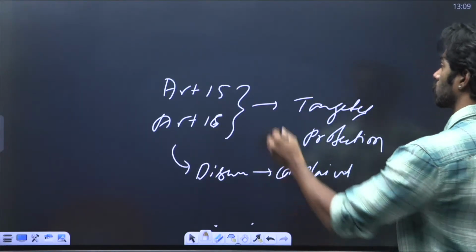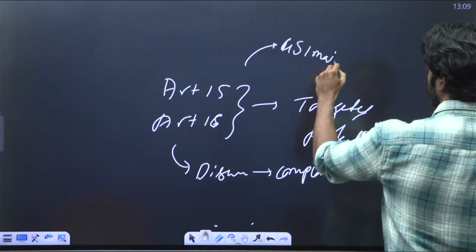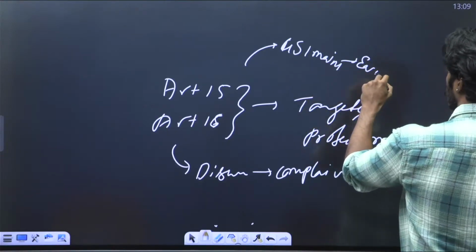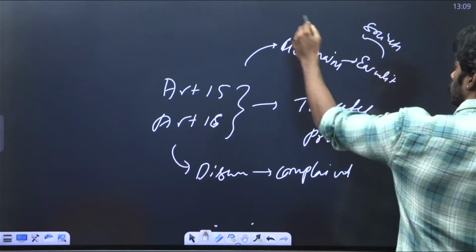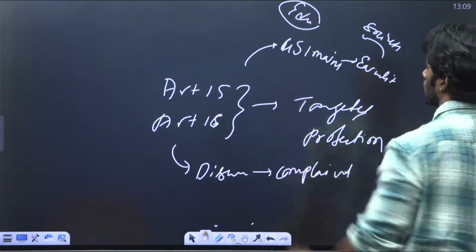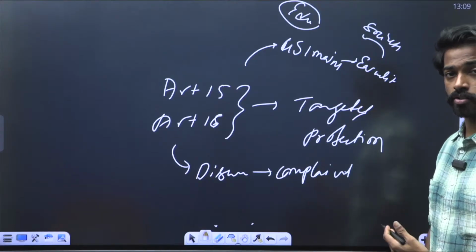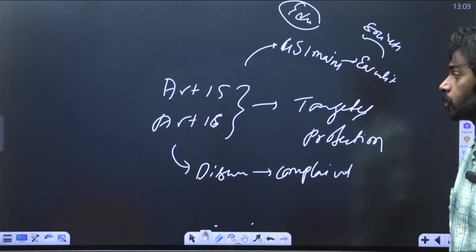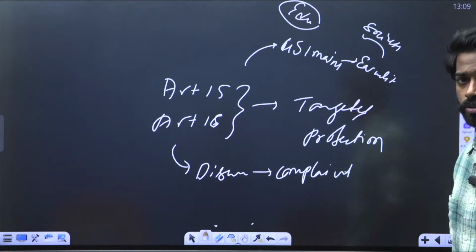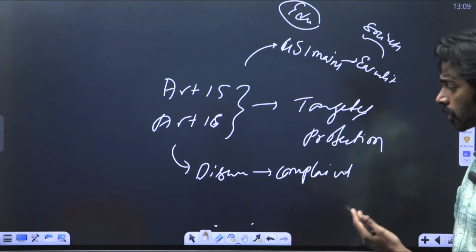And you can use this in GS1 Mains when it comes to equality and society. You can also use it in education, how there's discrimination and how particular laws such as the UGC regulations help ensure that there is reduced oppression among the people of the society and also the universities. So that is about the particular editorial.